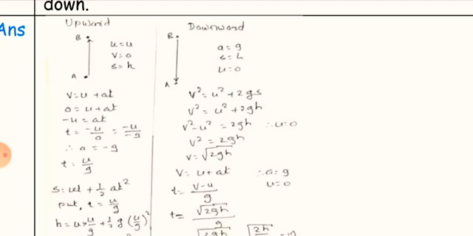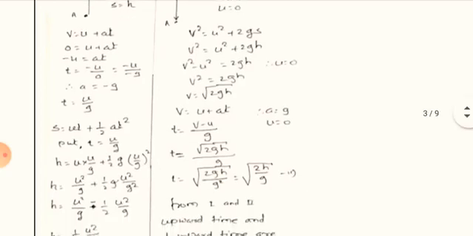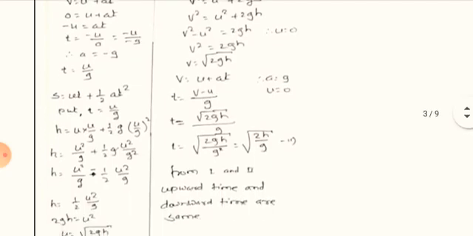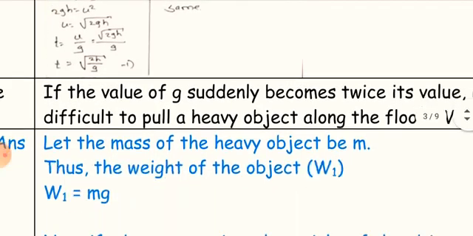From Newton's third equation, v² = u² + 2gs. Here u is equal to 0, and again we get the velocity v = √(2gh). When we put this value in Newton's first equation, we get t = √(2h/g). From these two results, the upward time and downward time are the same for any object.